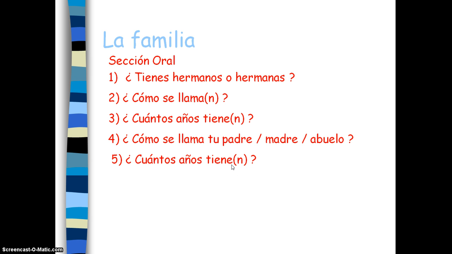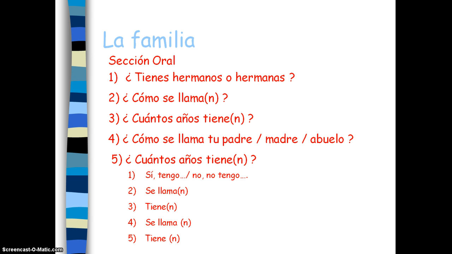So how do we start all the answers for these questions? So here's some ideas for you. Número 1, sí, tengo. Yes, I have. Or no tengo. No, I don't have. Number 2. Número 2, se llama, he or she is called. Or se llaman, they are called. Tiene, or tienen, they are, with the N, or he or she it is, for age, or so many years old.